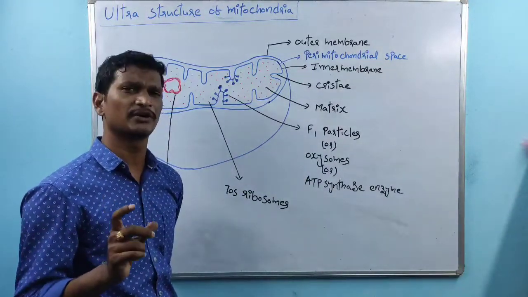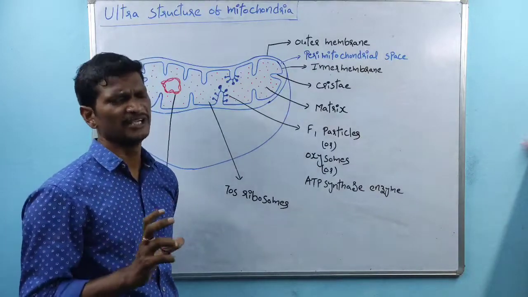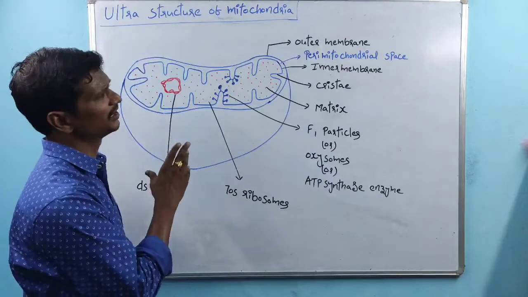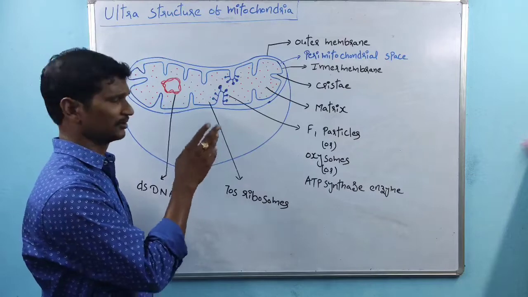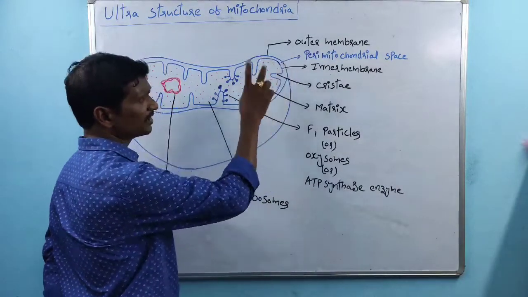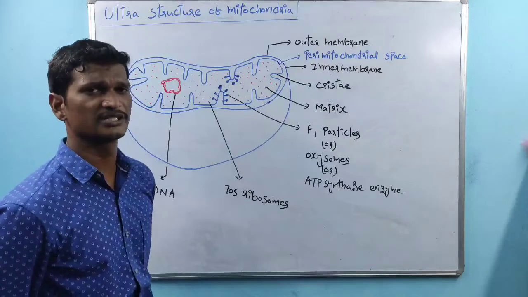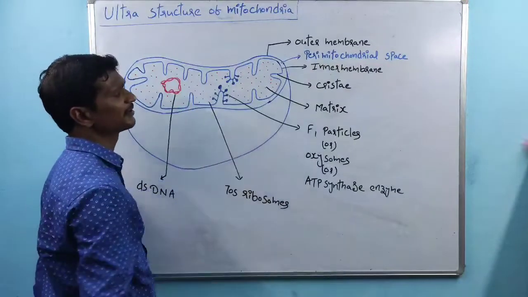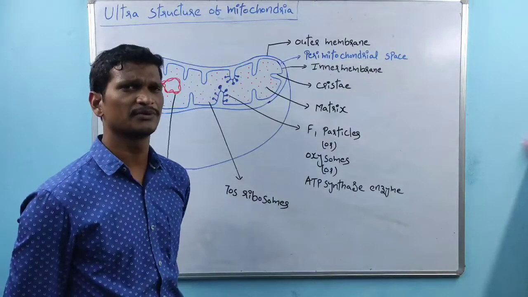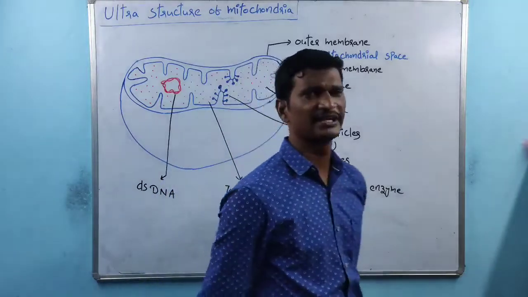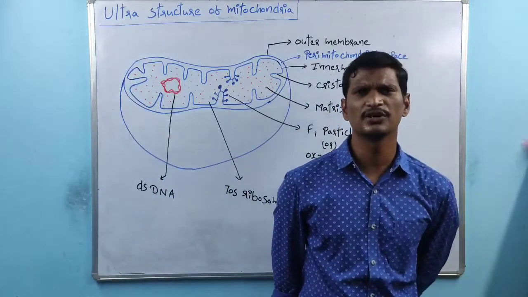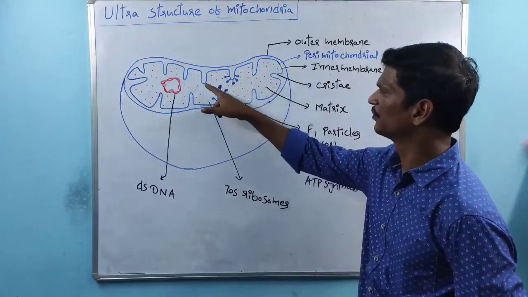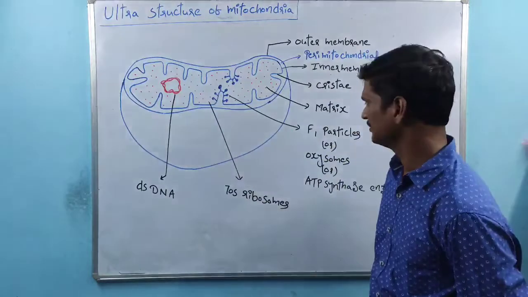The perimitochondrial space richly contains enzymes involved in different functions. So that is the space present between the outer and the inner membranes. This one is called the perimitochondrial space. And the inner membrane contains some folded structures. These folded structures are called cristae, right?